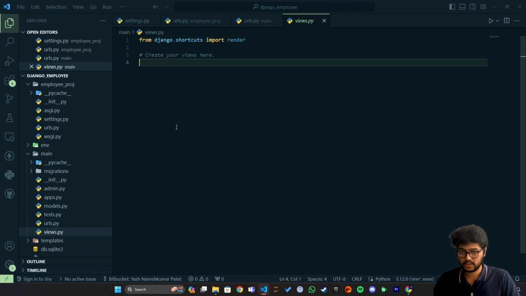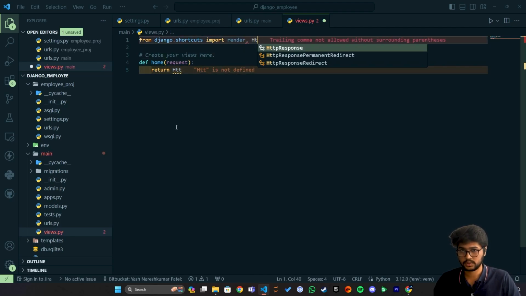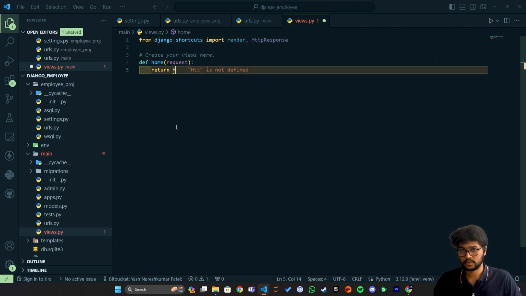So for now, I'll just create a home view. This parameter will take request, and here I say return HttpResponse. I need to import HttpResponse, and inside this it will take the home text, home data.